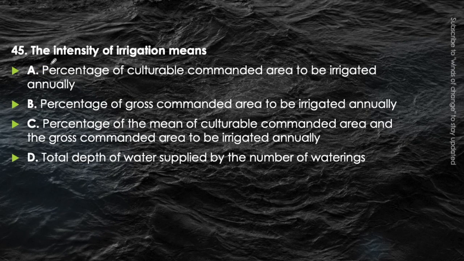Next question. The intensity of irrigation means percentage of cultivable command area to be irrigated annually, or percentage of gross command area to be irrigated annually, or the percentage of mean of cultivable command area and gross command area to be irrigated annually, or total depth of water supplied by the number of waterings. So think about it. This last one is not the answer. Obviously it means delta, that is the total depth of water supplied by the number of waterings. What will be the answer for intensity of irrigation? Think about it.